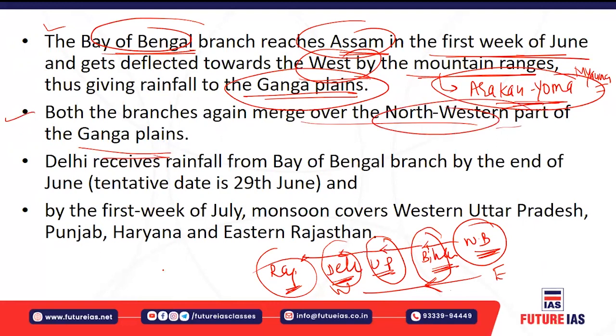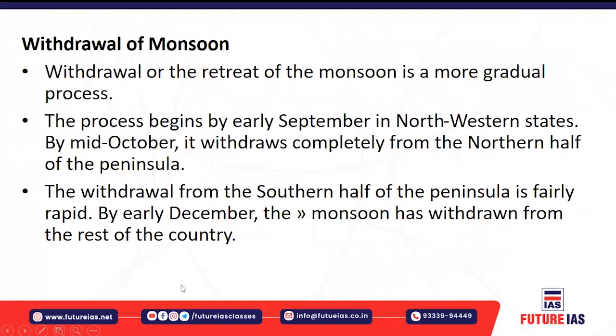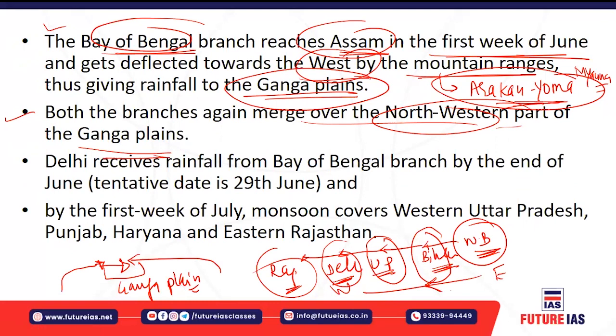Both the branches merge over the northwestern part of the Gangetic Plain. The branch coming from this side and the branch entering through Saurashtra and the Deccan Plateau both merge over the Ganga plain and cause rainfall over the Gangetic plains. Delhi receives rainfall from the Bay of Bengal branch, by the end of June, tentatively around the 29th of June.